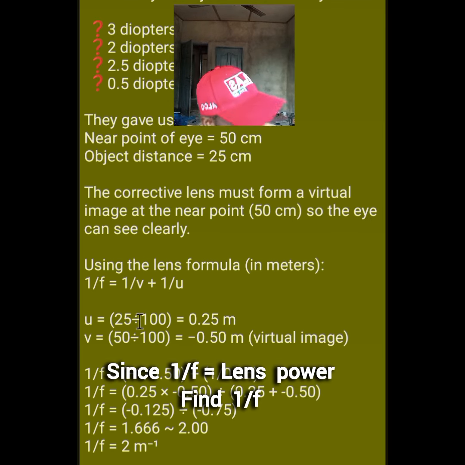First of all, remember, as I told you, see the options here, they give us in diopter. So make our answer be in diopter. And this centimeter, we don't convert this 50 centimeter, 25 centimeter to diopter. What we need to do is use the second unit of lens power, which is meter raised to power minus 1. So that tells us that this centimeter, we have to convert it to meter.